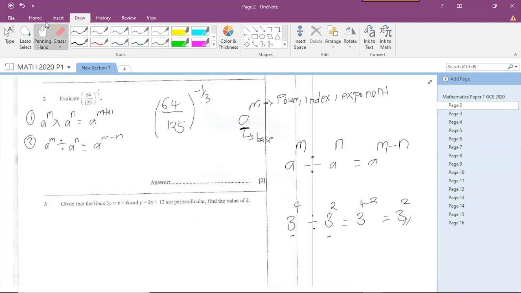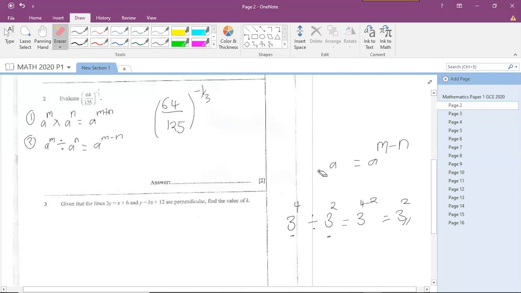By the way, you have to know these rules. So when I send you this video, you have to write down these notes, all the 3 rules and all the examples that I have given, for the exam's sake, because you are going to find a question on indices and it won't be as direct.